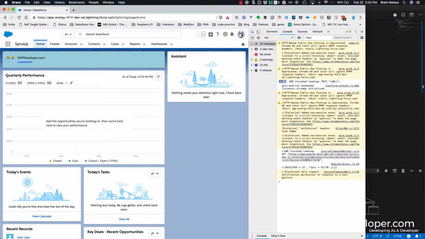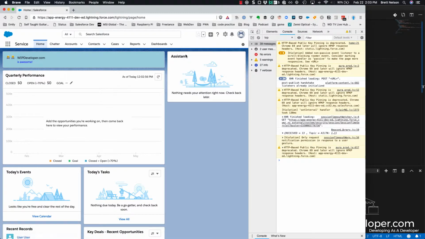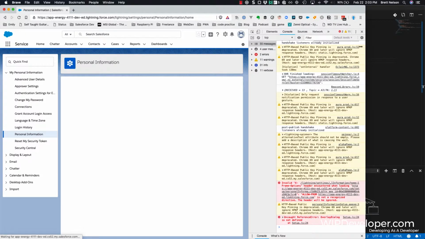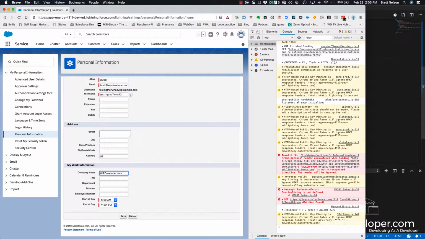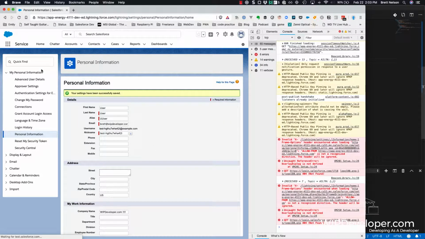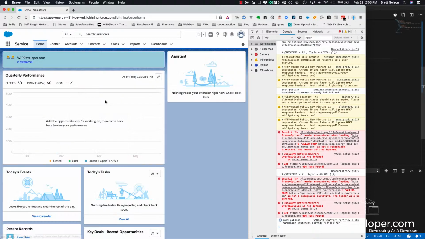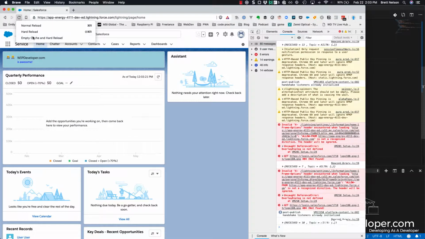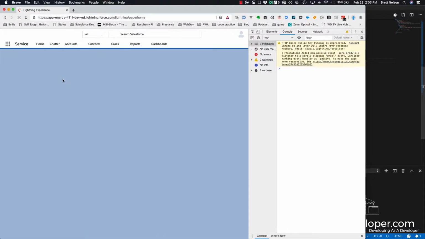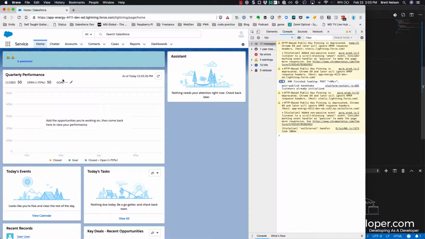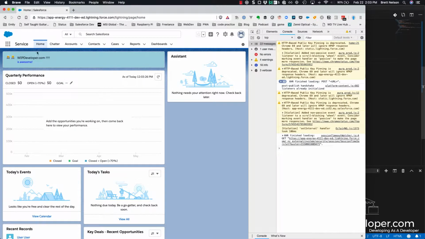Can we prove that it's coming from the user that's logged in? Well, let's go to our settings and update our company name. Let's add a few exclamation marks, because why not? Now go back to home, refresh. Something broke. There it is. Took a moment to load up. So there you go. We are now getting our company name using the Lightning data service.